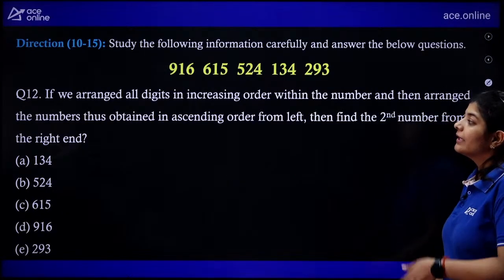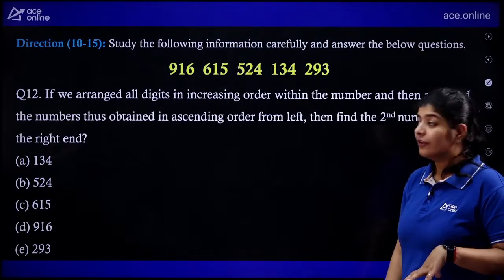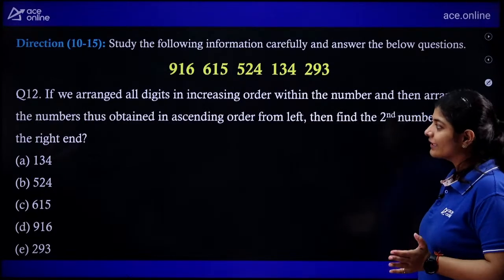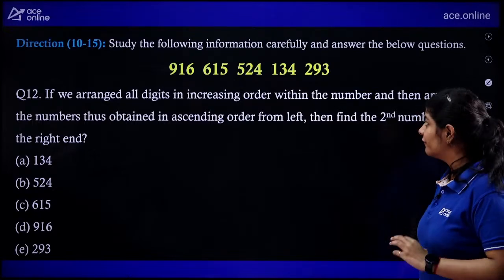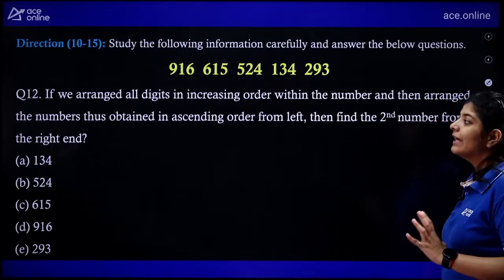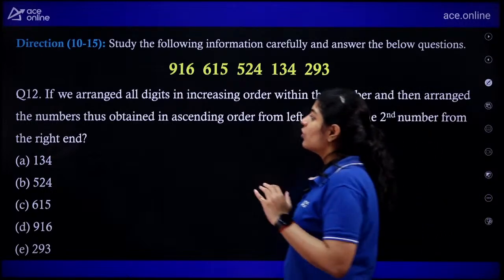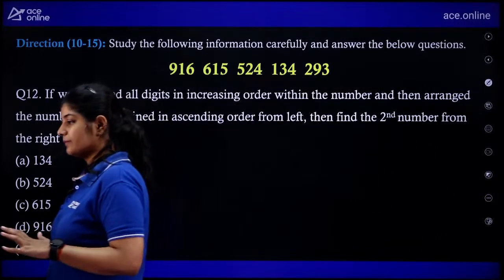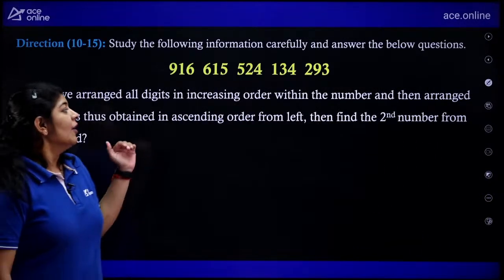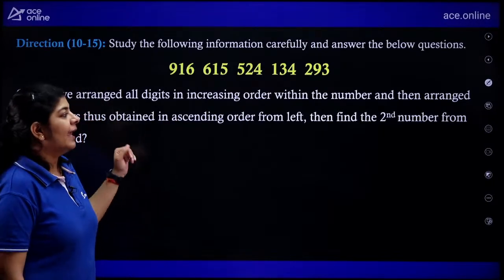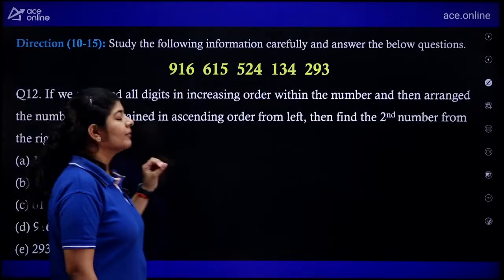Next one. The next question is saying that if we arrange all the digits in increasing order within the number and then arrange the number thus obtained in ascending order, from left, then find the second number from the right end.